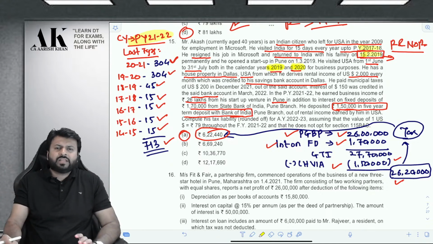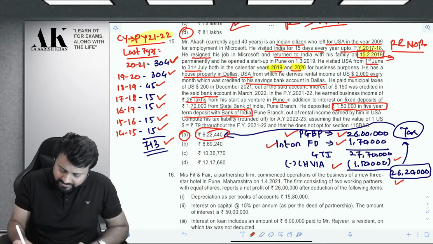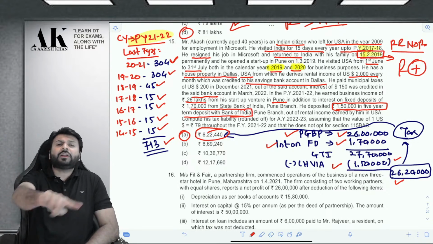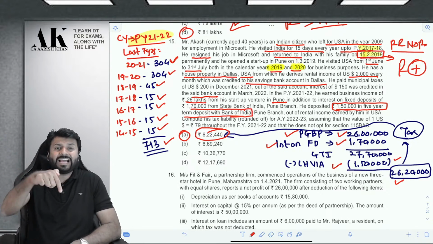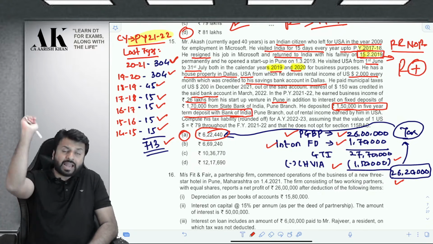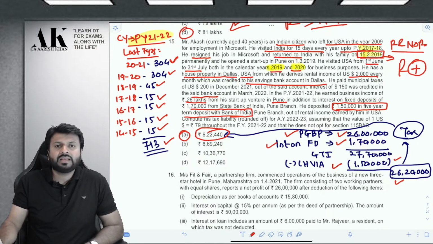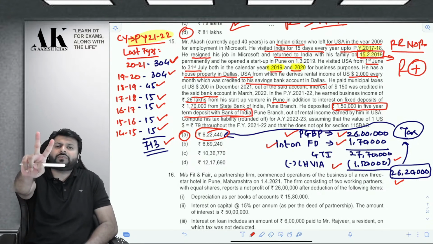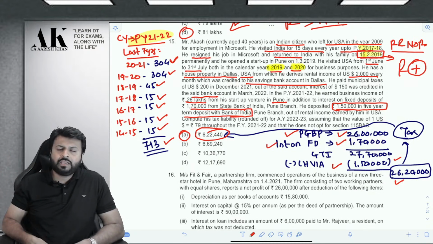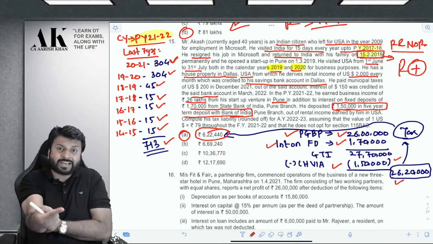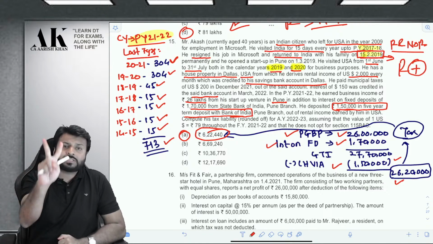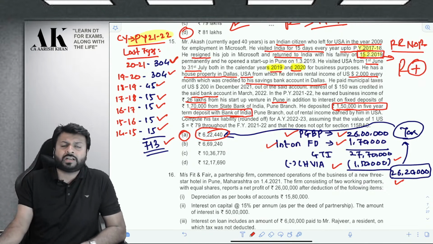So he is a resident. There is no question about his residential status. He is a resident. But the question is, is he an ordinary resident? For him to become an ordinary resident, he needs to stay in India in the last 7 years for 730 days, and he should be resident in at least 2 out of the last 10 years. Do you agree? So let us check one of the conditions. If he fulfills one of the conditions, we'll talk about the second. If he does not fulfill one of the conditions, there is no sense of talking about the second, because he has to fulfill both conditions to become an ordinary resident.